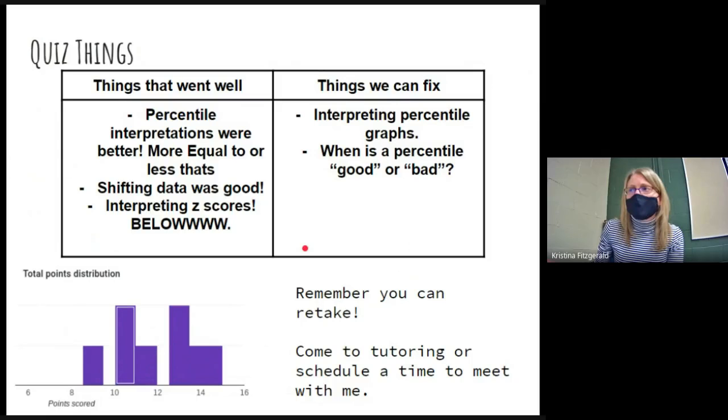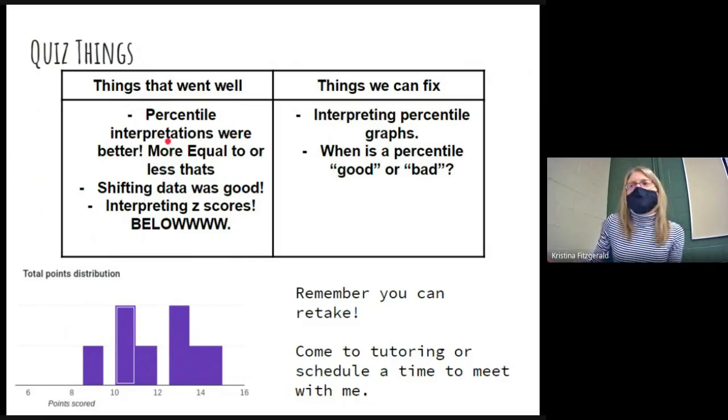So some things that went well on the quiz: percentile interpretations. That was a lot better. People were saying equal to or less than. And then the shifting data question was really good. So that was like shifting your data up and down. That turned out real well. So great job on that.